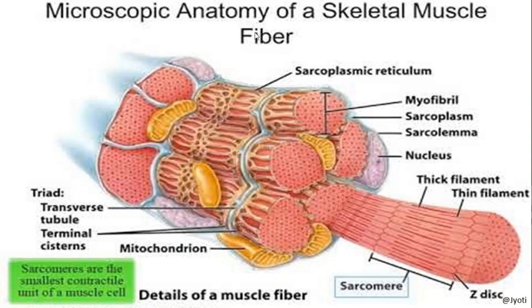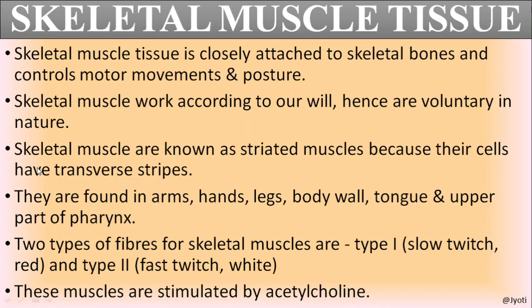Okay. So this is the structure of a skeletal muscle, because the skeletal muscle is the muscle because of which we can move our body parts, we can locomote. So that's why the structure of skeletal muscle is given here. Okay. Now we'll discuss different types of muscle tissue. So as I said, skeletal muscle, then your smooth muscle and the cardiac muscle. So let us start with the skeletal muscle tissue.